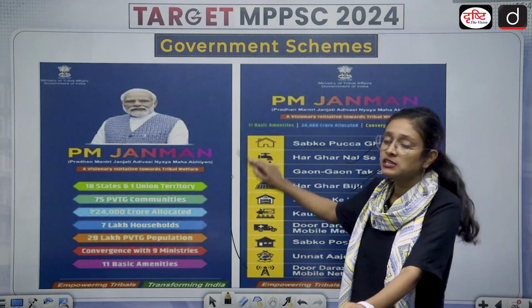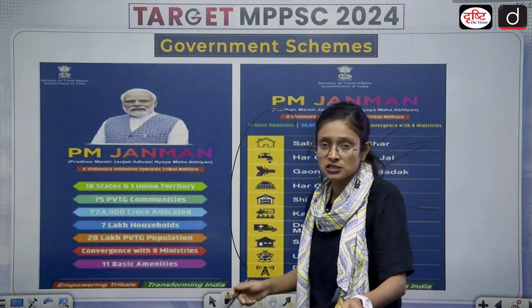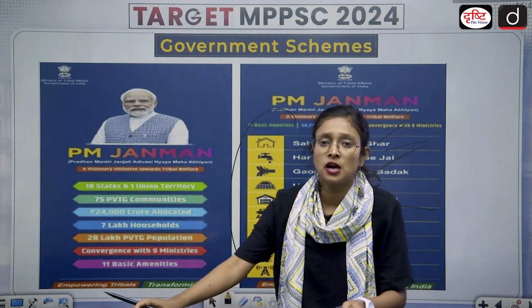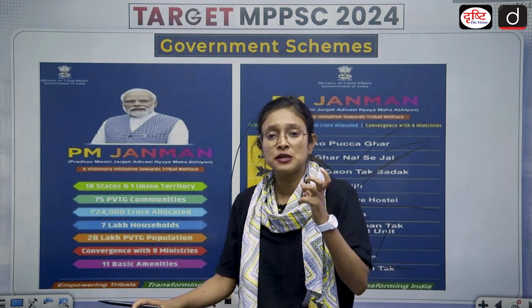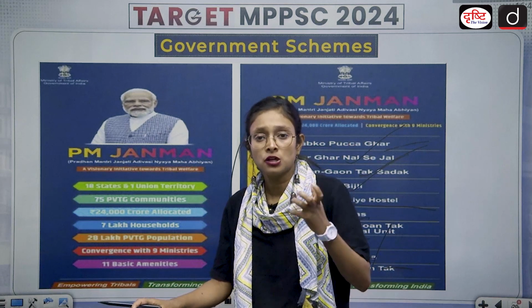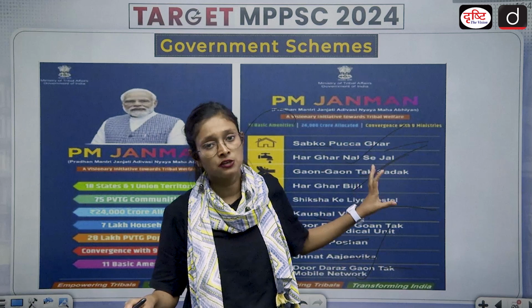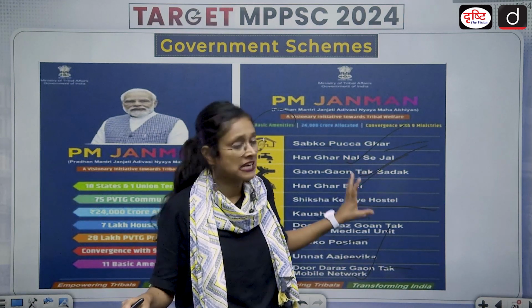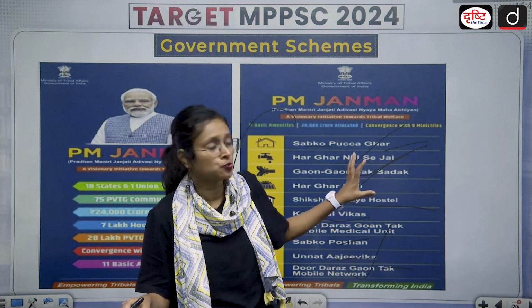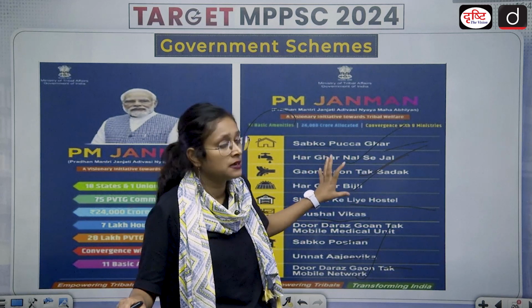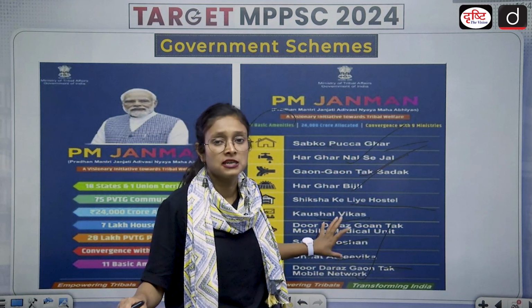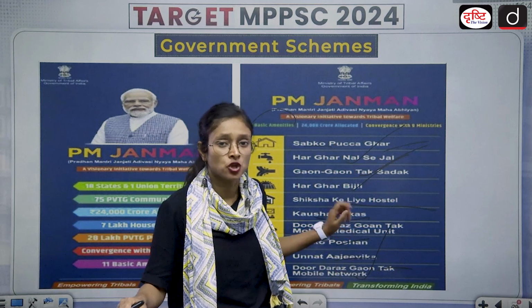So what do all these schemes suggest? All these schemes suggest that in order to make a population very efficient and empowered, these are the basic necessities which are required for any individual, for any community. So that's why the Government of India has decided to provide benefits under PM Janman. So such kinds of benefits and schemes are provided under PM Janman.